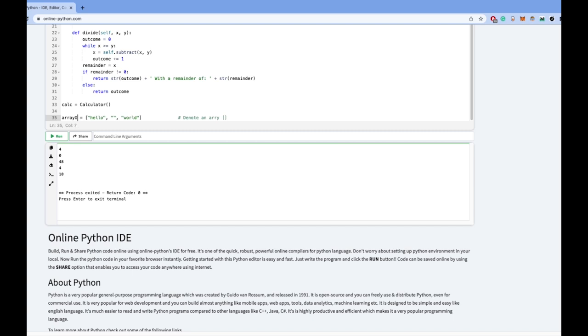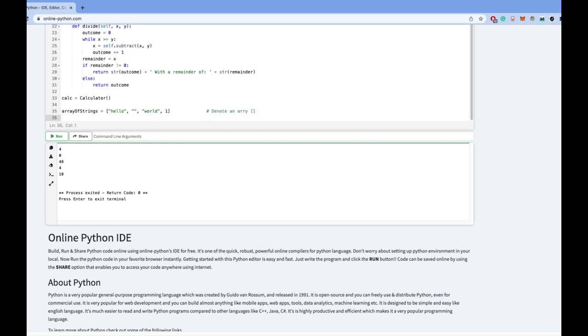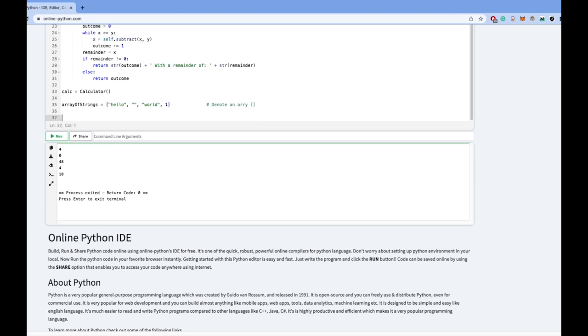Array. This is an array of strings, but let's see what happens if we add numbers to it. So, as we've seen before in prior videos, let's print an array. 4 elements in array.